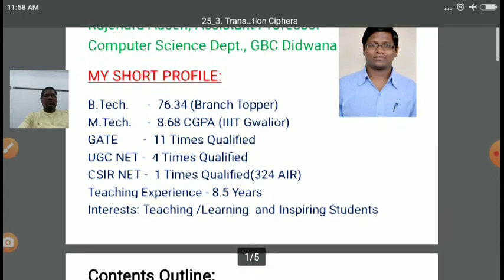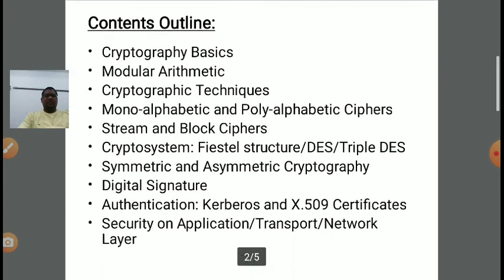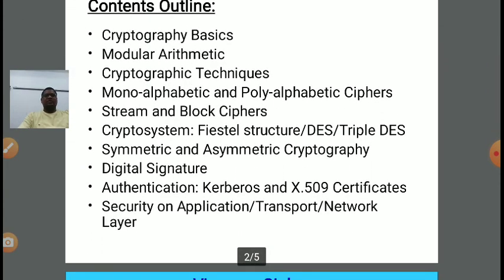In the previous lecture, we have discussed various concepts on cryptography. We have discussed cryptographic basics, some modular arithmetic concepts, some algorithms, some theorems. After that, we have discussed substitution and transposition type of cryptographic technique. Then monoalphabetic and polyalphabetic ciphers, how to convert a plain text into ciphertext with the help of monoalphabetic and polyalphabetic ciphers.